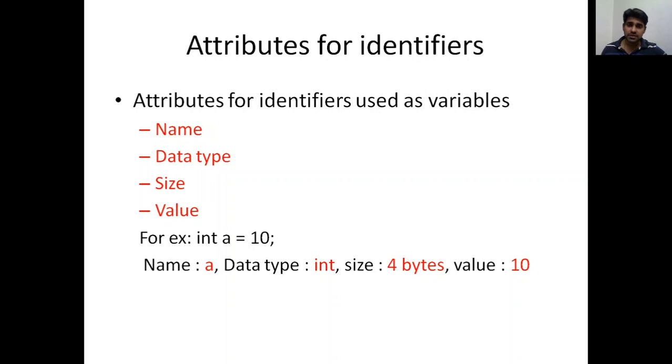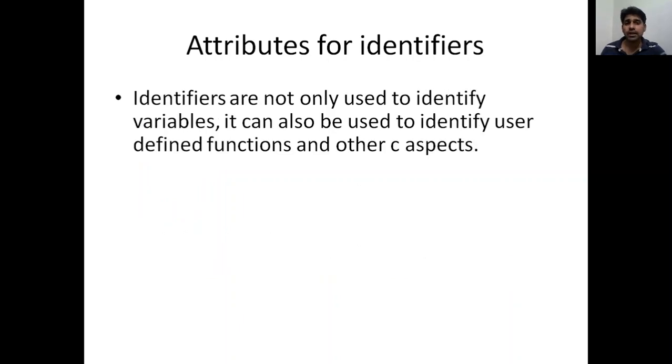But when we consider a C program, it's not only variables that are identifiers. We have user defined functions and other C aspects which we discussed in detail while handling the second module, where we discussed different keywords, identifiers and all those things. So now we are going to think about the general attributes for an identifier.